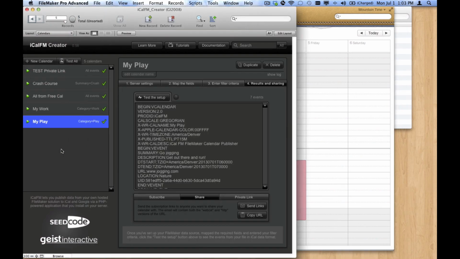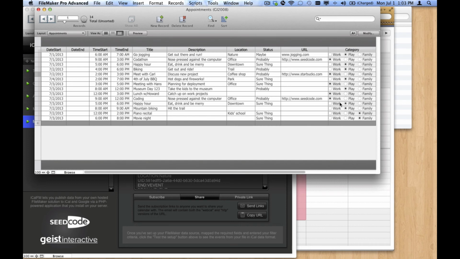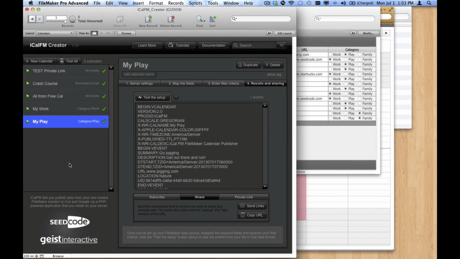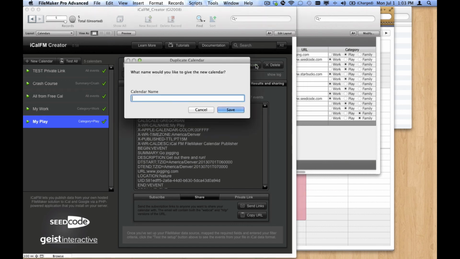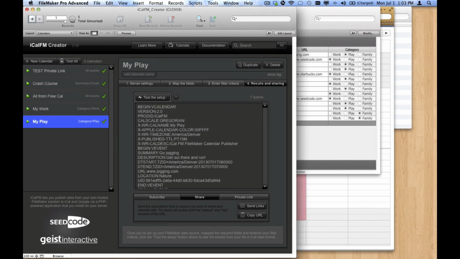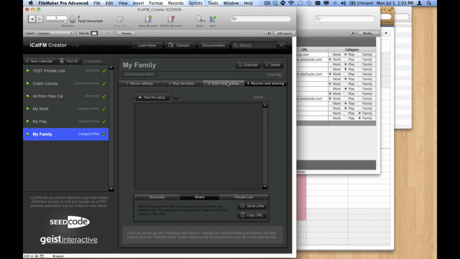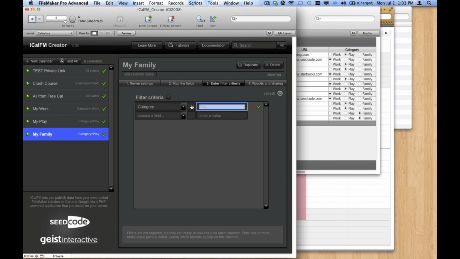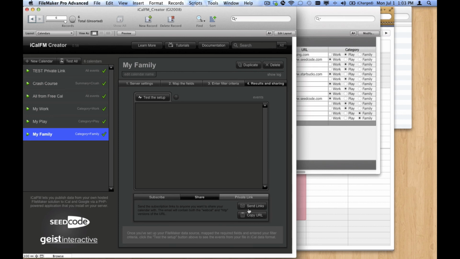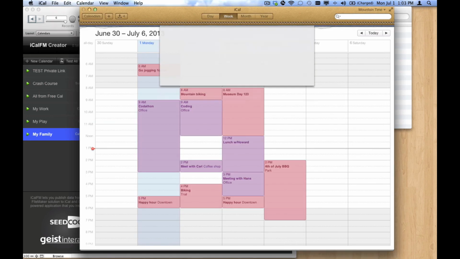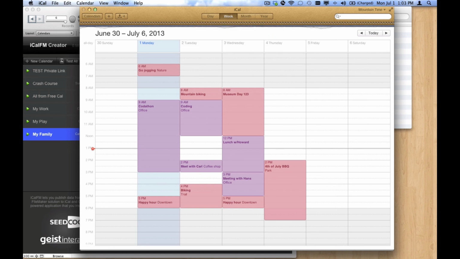Let's do one more thing here in iCalFM Creator. Let's create a third calendar for family. I've got a couple of events down here that are marked family. Now I just want to show you this feature where you can duplicate an existing calendar in iCalFM Creator, and then all I'm going to have to change is the filter criteria, which is category family, and then if I go to subscribe to that, we get that as a separate calendar, and those items show up there.